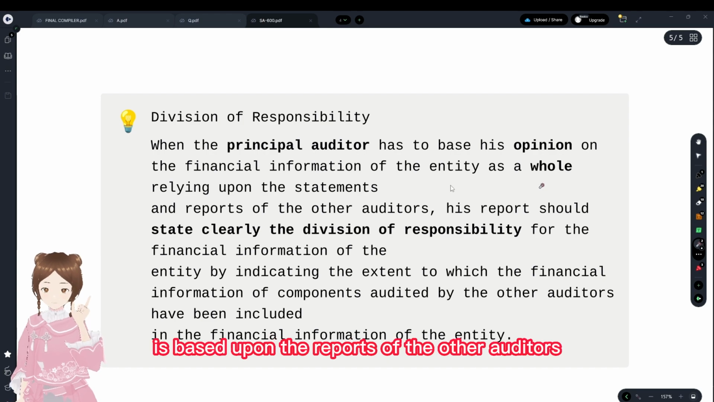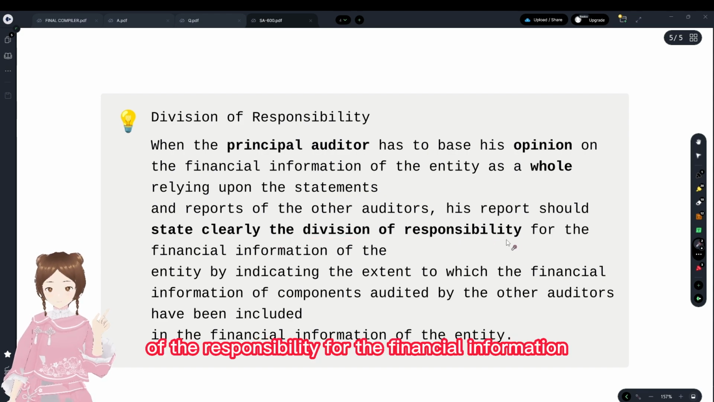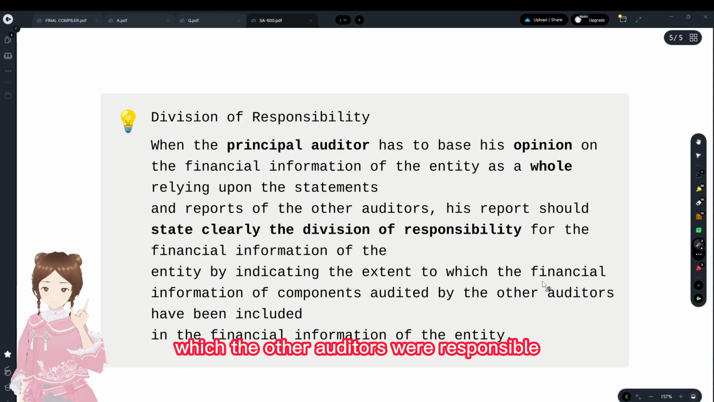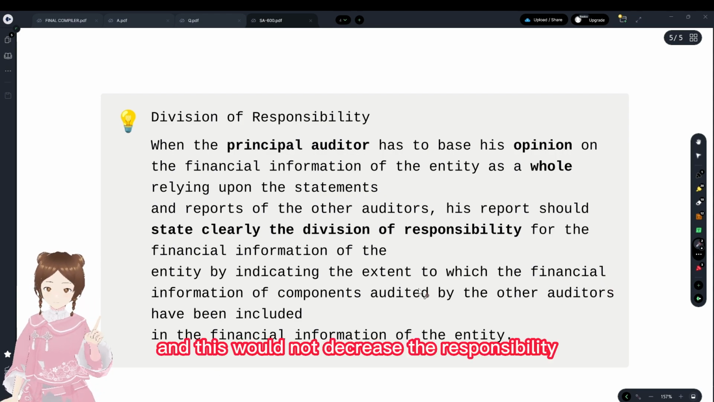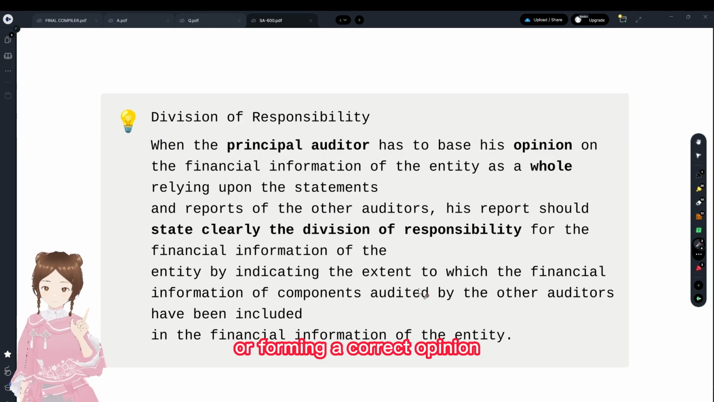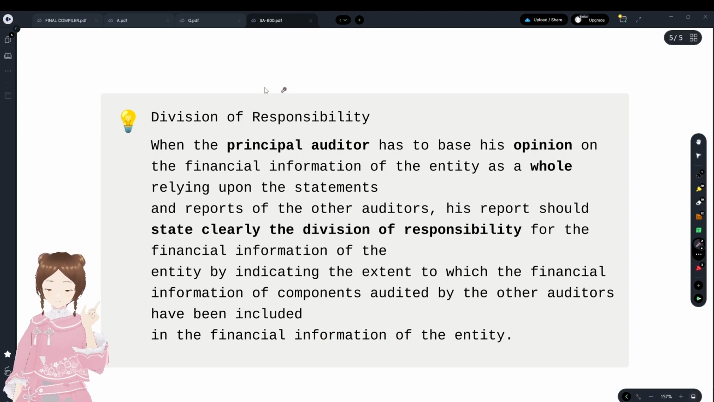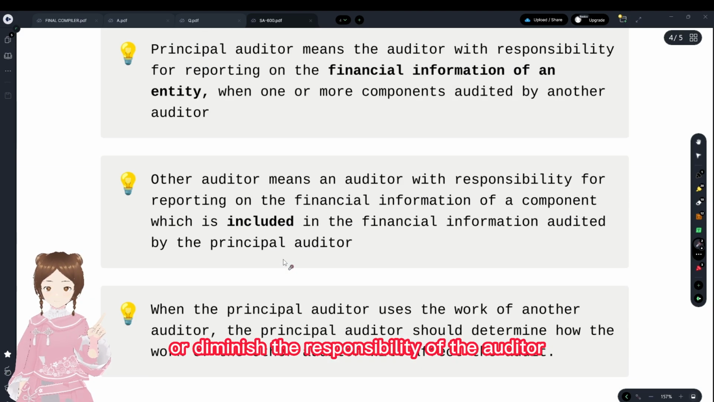His opinion is based upon the reports of the other auditors, which would clearly differentiate the division of the responsibility for the financial information by indicating the extent to which the other auditors were responsible. And this would not decrease the responsibility of forming a reasonable assurance or a reasonable opinion with regards to the whole financial information of the entity. This would not diminish the responsibility of the auditor.